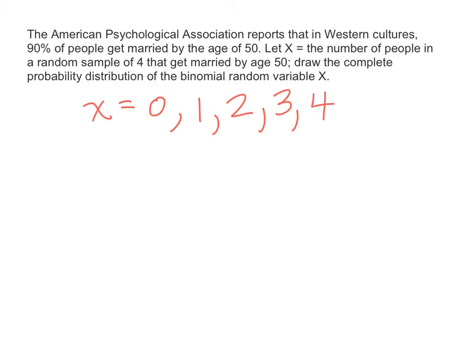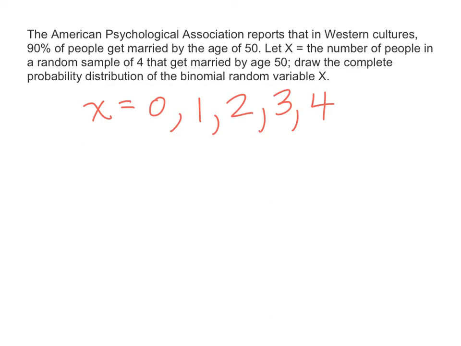And consider what each of these represents in the context of the problem. What does 0 mean? Well, 0 would mean that you encounter 4 Western culture people, whatever that is, and none of them got married by the age of 50.